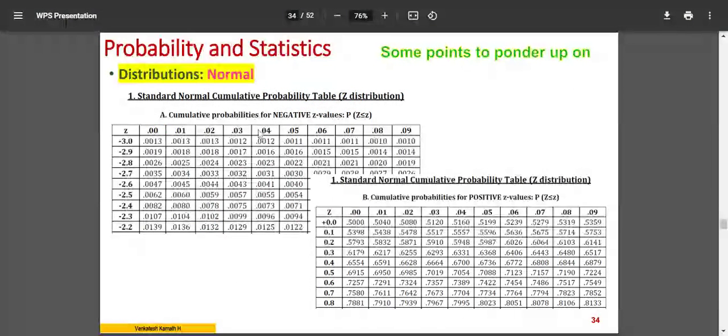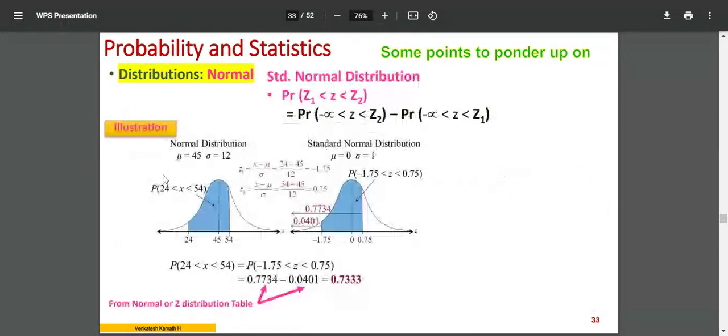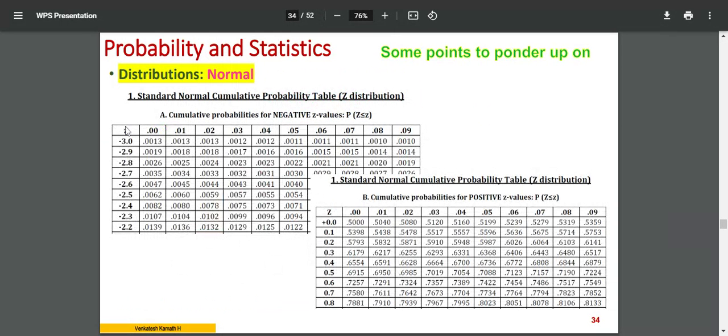There is a Z distribution table for the minus side and for the plus side. I have just cut and shown it to you. For example, my value is Z equal to minus 1.75. Here it is minus 1.75. How do I get it? It's not seen in this one, as the table continues. I have shown only a small piece of that table.